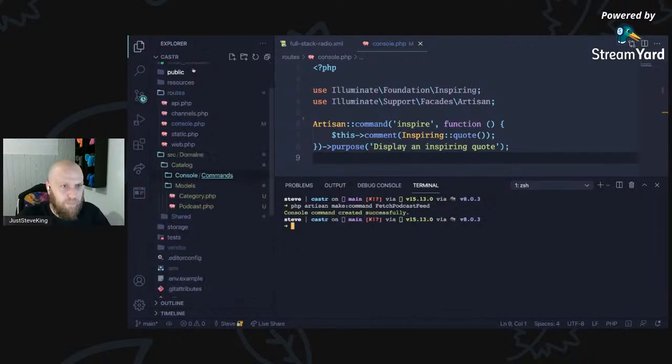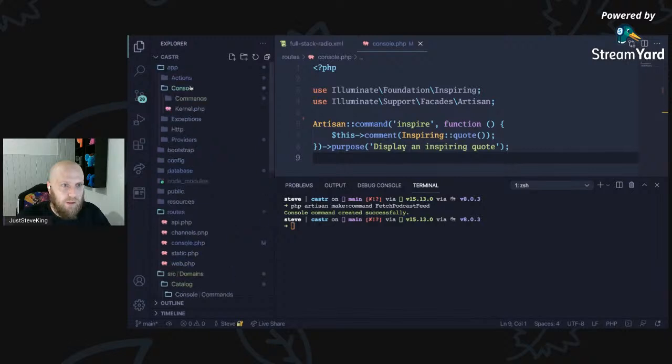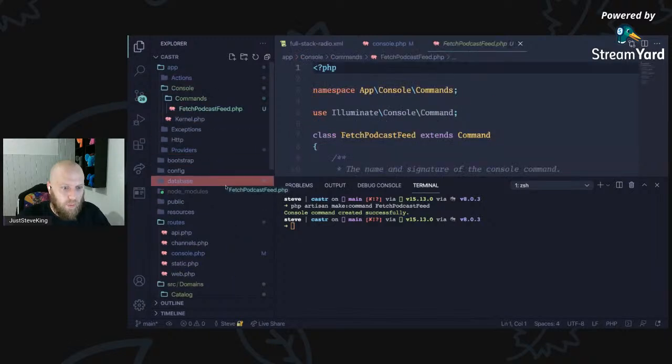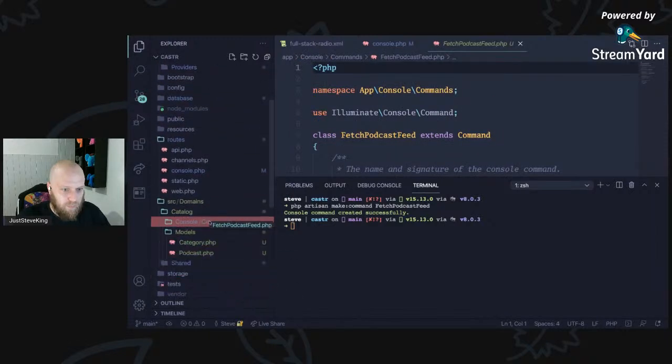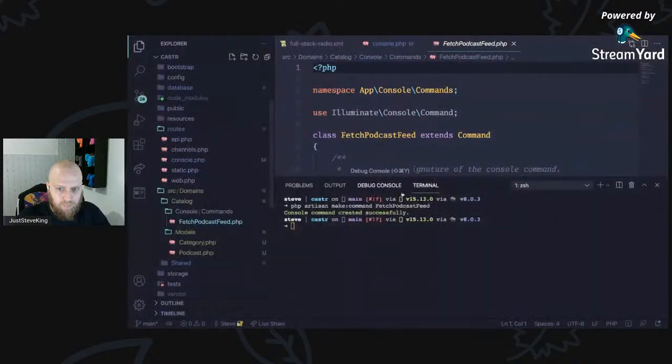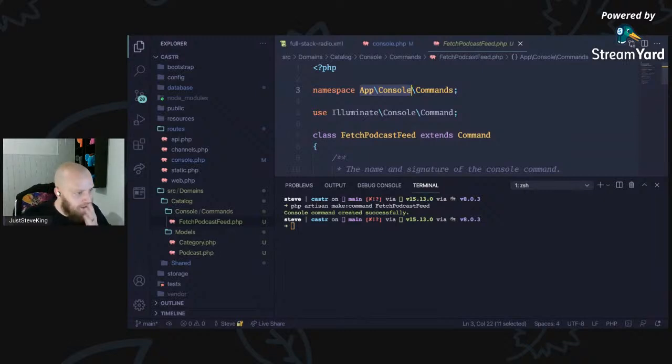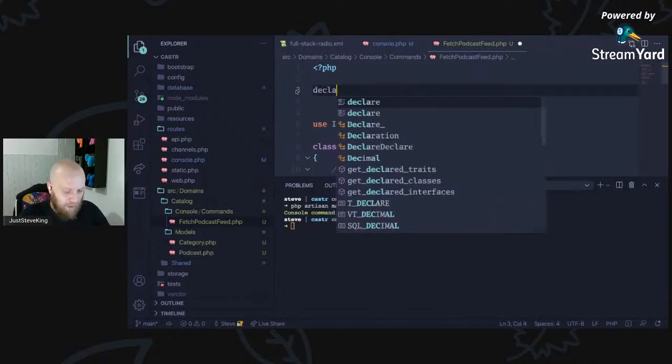Let's do that for now. And in console commands, we're just going to move this into there. So our commands in Laravel are similar to Symfony. Yes, it's using the Symfony component underneath, so it's not too dissimilar.